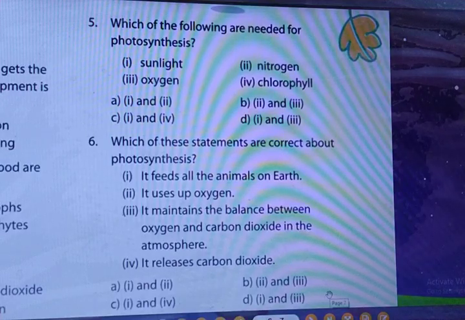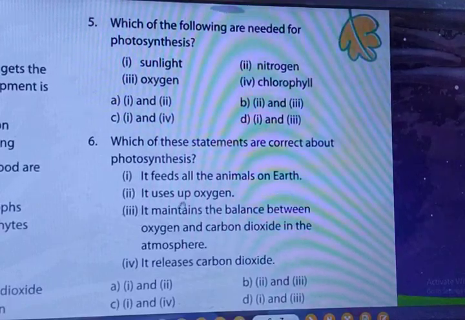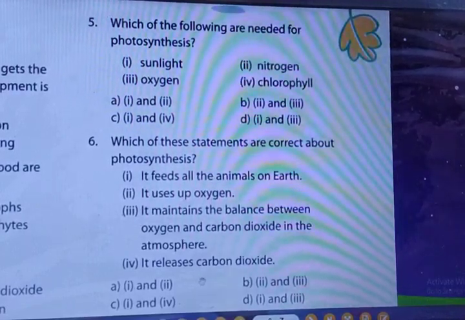Option C is first and fourth. Now come towards question number 6. Which of these statements are correct about photosynthesis? It feeds all the animals on earth. It uses up oxygen. It maintains the balance between oxygen and carbon dioxide in the atmosphere. It releases carbon dioxide. First of all, we all know that plants do not use oxygen, right? And plants do not release carbon dioxide.